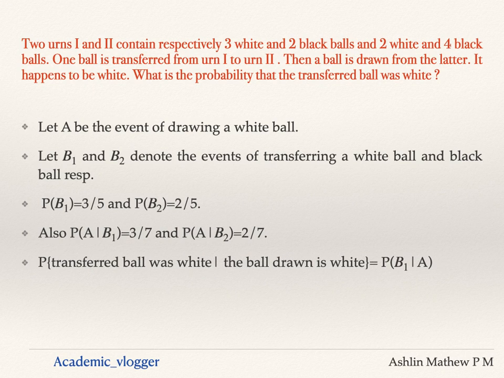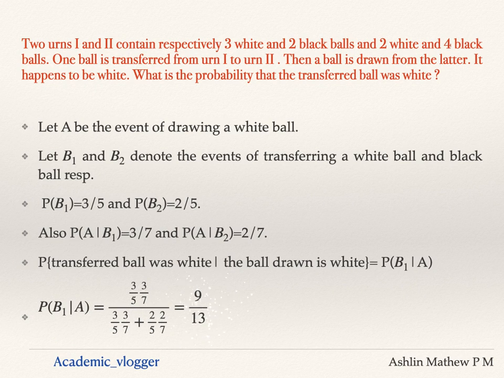Now we require to find the probability that the transferred ball was white. So we need to find the probability that the transferred ball was white given the ball drawn is white. For that we have to find the probability of B1 given A, for which we can use the Bayes theorem.